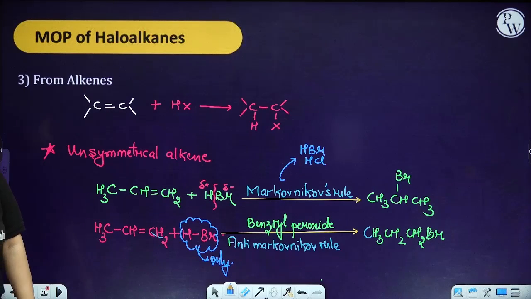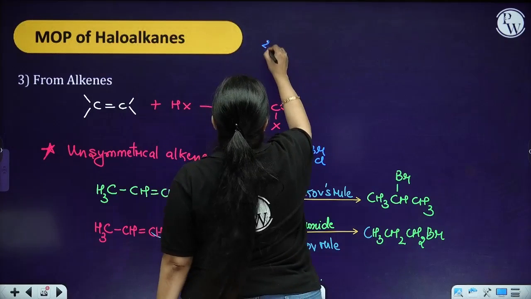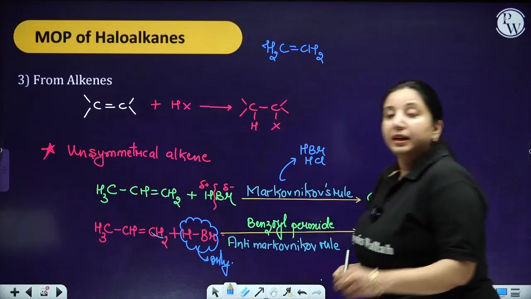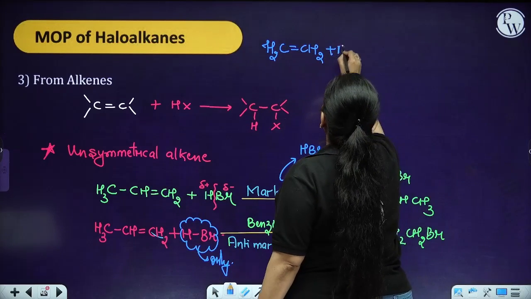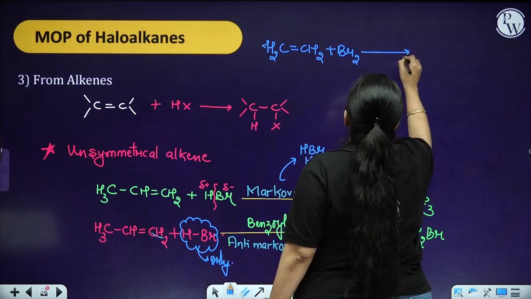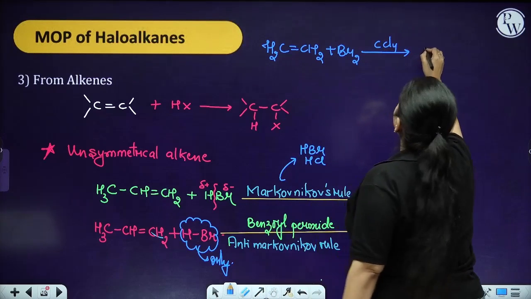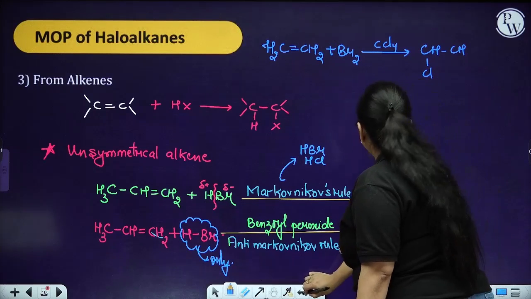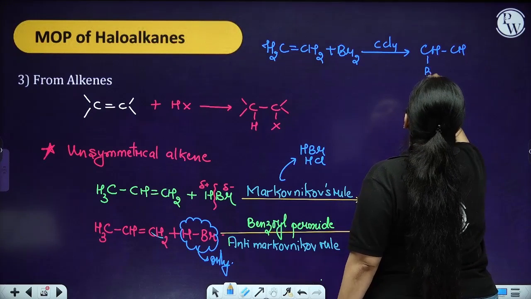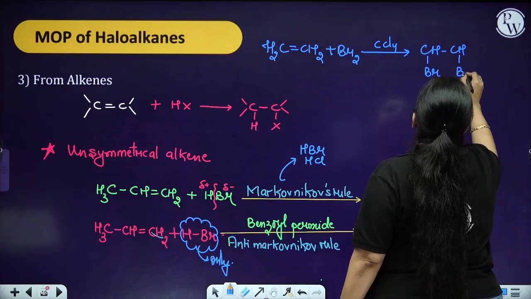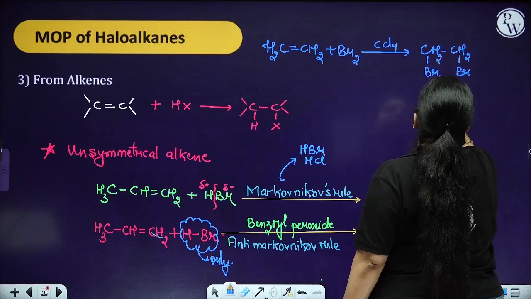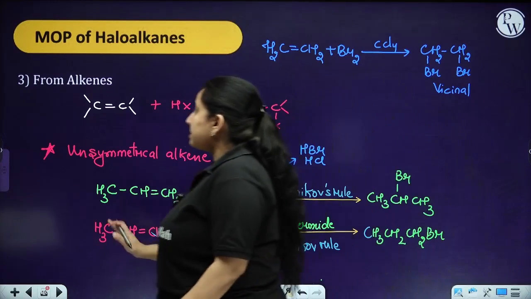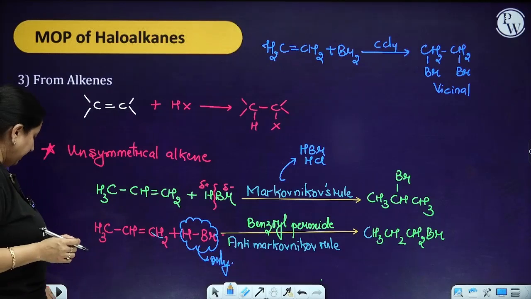Another method I am having: if you have the alkene and you make it react with bromine in the presence of CCl4, then you get the vicinal dihalide. Okay, so this is how we can prepare haloalkanes with the help of alkenes.